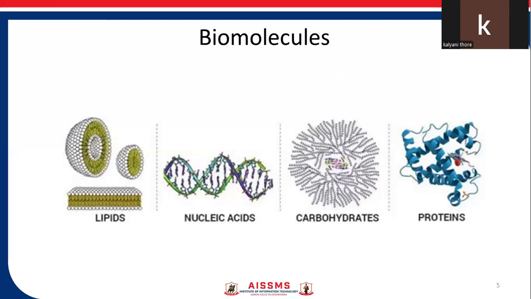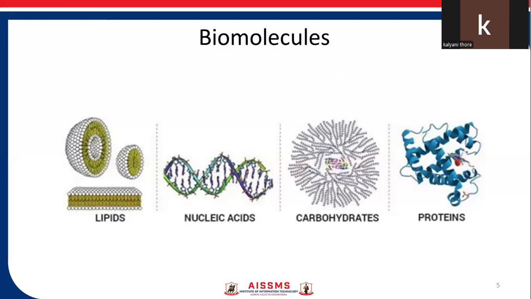These are the types of biomolecules: lipids, nucleic acid, carbohydrates, and protein. These are the four major classes of biomolecules. Let's understand each one by one. First is lipid. Lipids are organic substances that are insoluble in water, soluble in organic solvent, are related to fatty acid, and are utilized by the living cell.